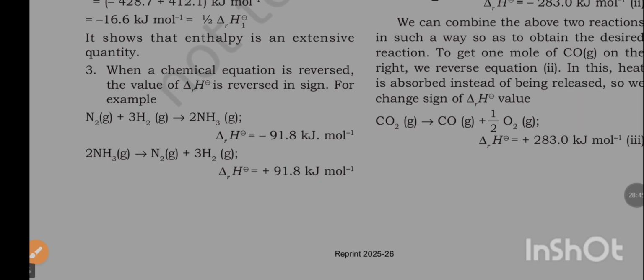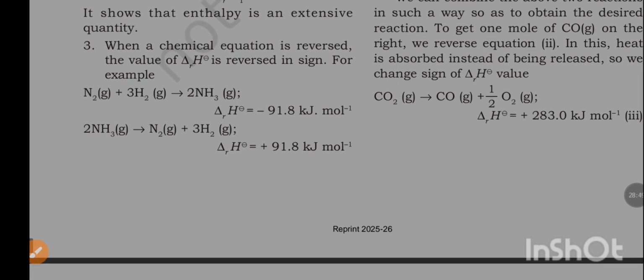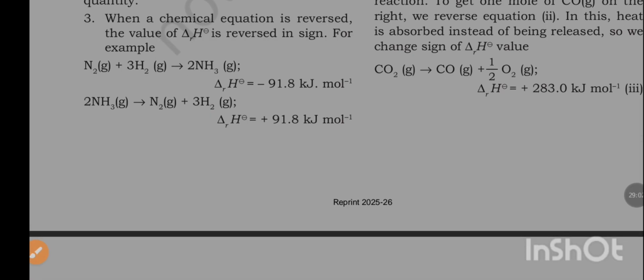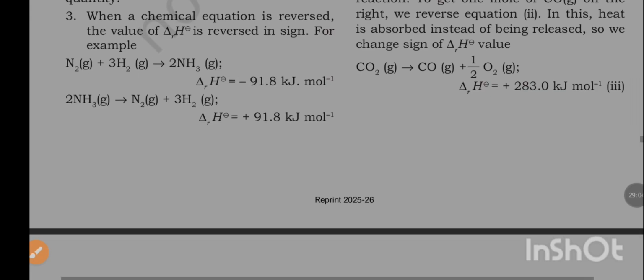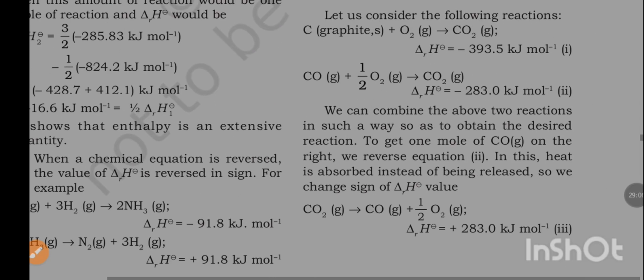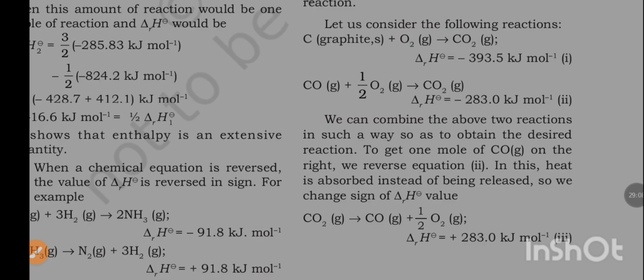When a chemical reaction is reversed, the value of ΔrH is reversed in sign. For example, N2 plus 3H2 is equal to 2NH3, ΔrH is equal to minus 91.8 kilojoule per mole. 2NH3 to N2 plus 3H2, ΔrH is equal to plus 91.8 kilojoule per mole.